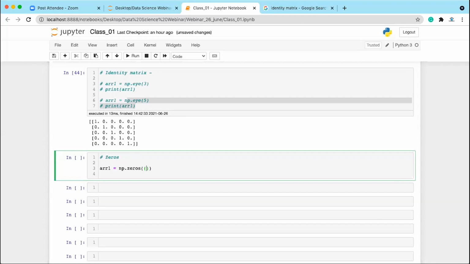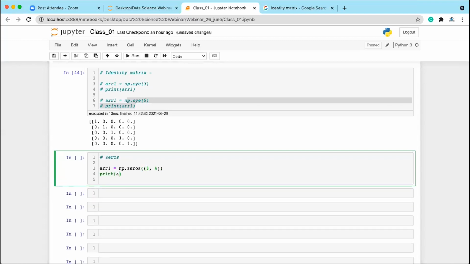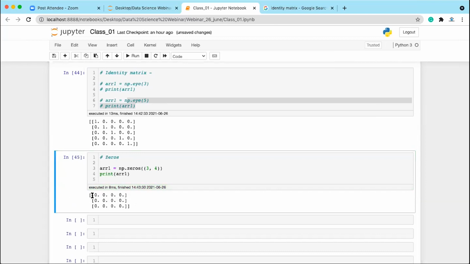The array of zeros may be of any shape. It may have the same rows and columns, or different rows and different columns. Let's say I want to create an array of zeros with 3 rows and 4 columns. Print array1 and execute it. We are getting 3 rows and 4 columns where all the elements are 0. Now if you want an array of all 5s, you can probably add 5 here.